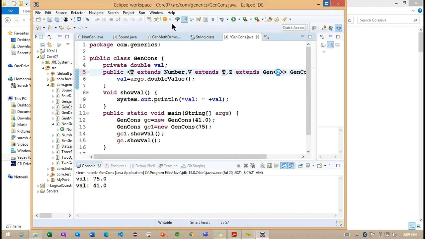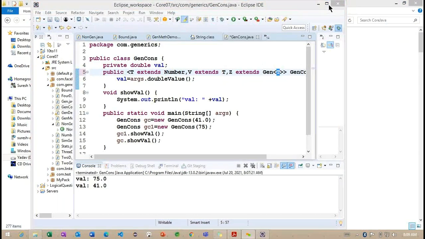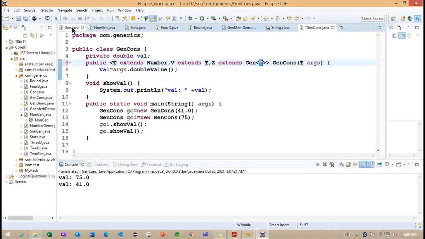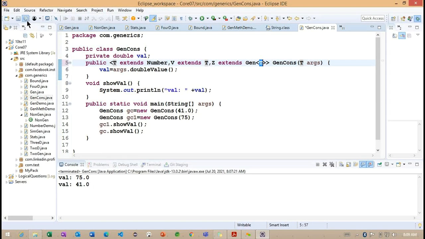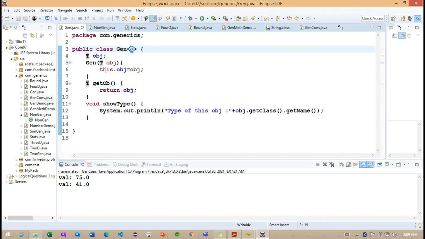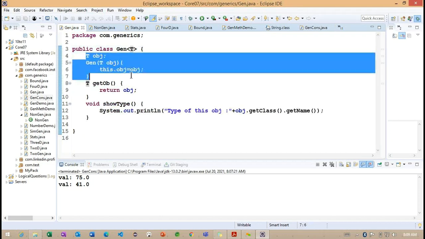So if I'm going to open this particular one, we are having the T, right? Here we can define the generic concepts information. So we can define any number of parameters like this here. Otherwise, directly we can go for the T comma V also. We can go for the T comma V also. So this is all about the simple information, how we created the generic concept information like this.